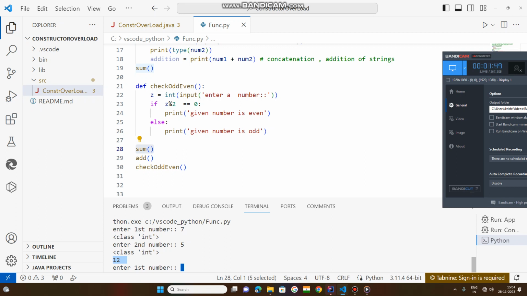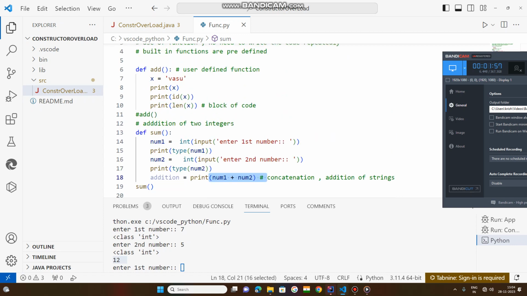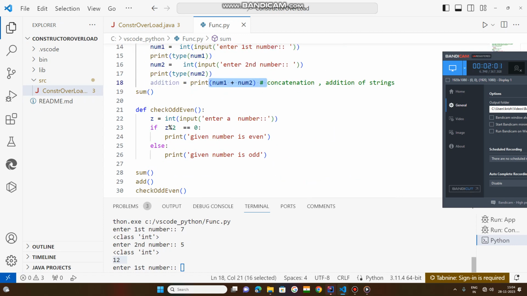That is the sum of the two numbers. Next it is requesting to enter the first number.